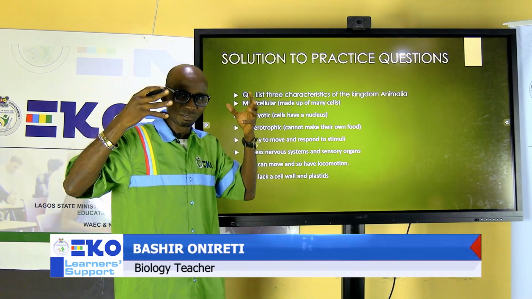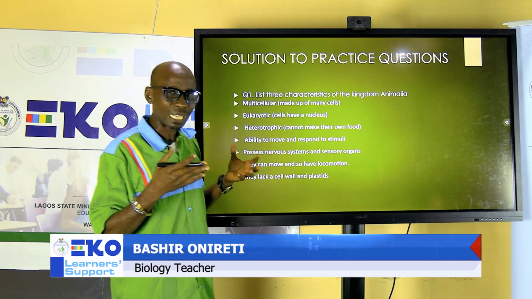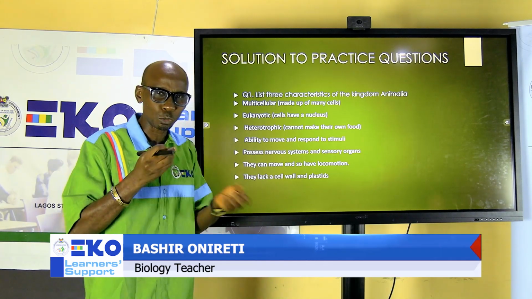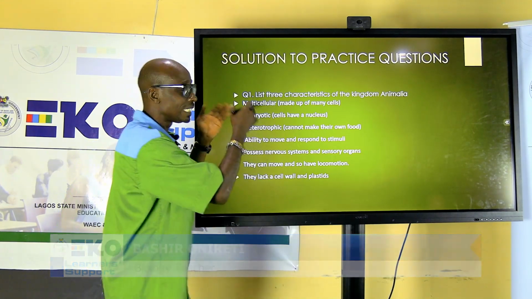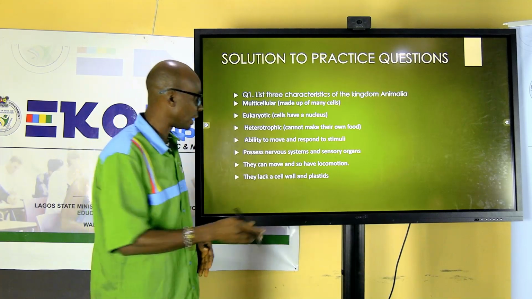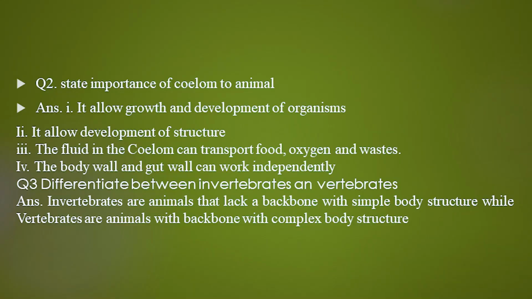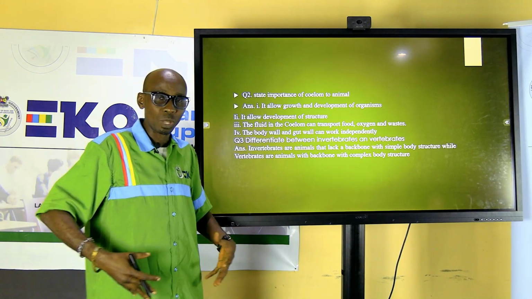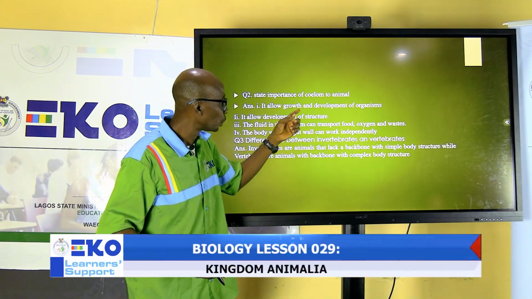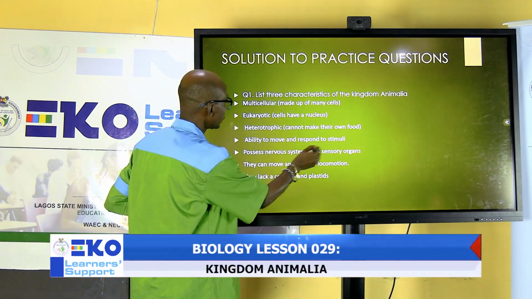Once you think as a human being, you look at the animals around you, what are the things you can see on their body? These are the basic characteristics you can list. The next question is, state importance of coelom to animal. The coelom allows growth and development because it's the space within our body. So it allows organs to expand. So that is the growth and development.